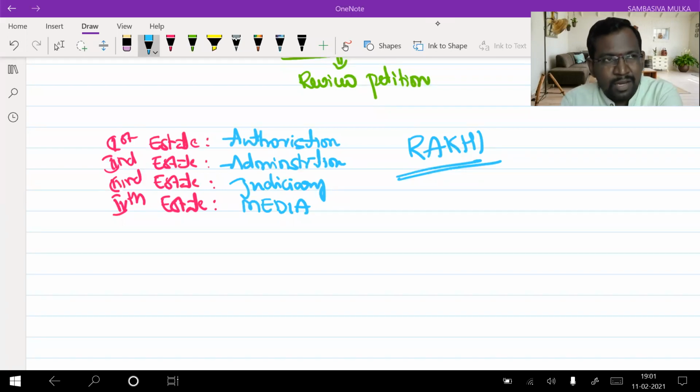There's a conversation between Brahmanandam and Suhasini. When Suhasini came to arrest Brahmanandam, he said you should not arrest us. You know, we are from a media channel. We are the fourth estate of India. You cannot arrest. Then Suhasini asked, okay, I will leave you if you tell me what are the first three estates. You said media is the fourth estate, correct? Tell me what are the first three estates, then I will leave you.